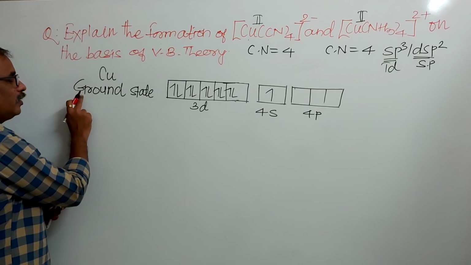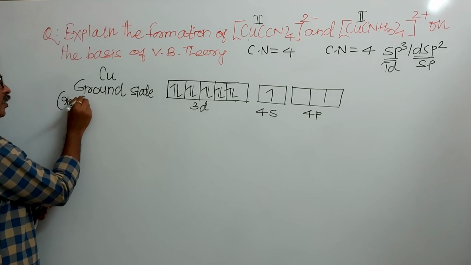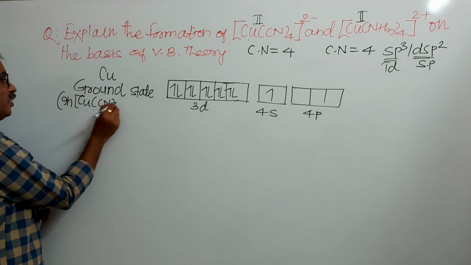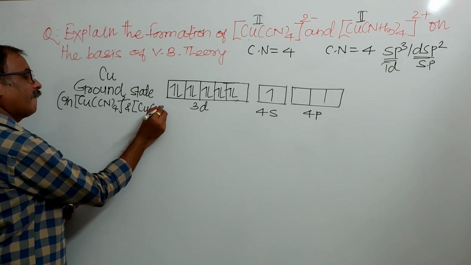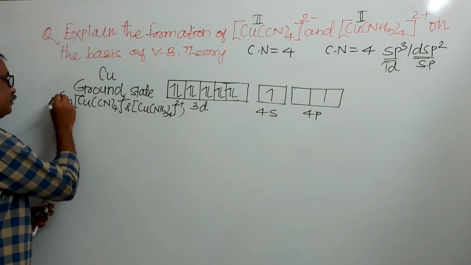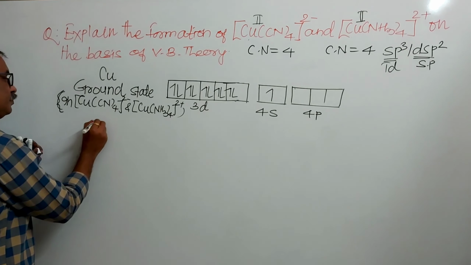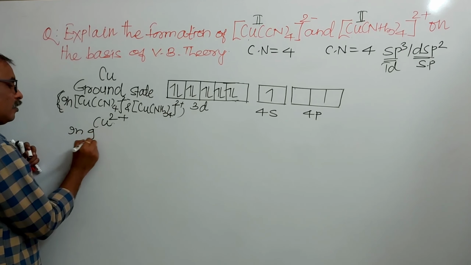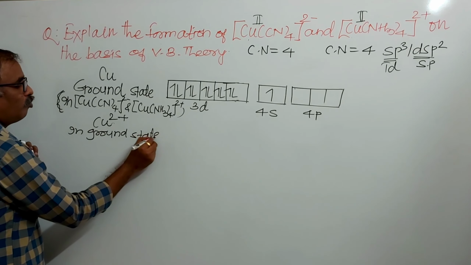So copper at ground state in both the complexes, [Cu(CN)4]2- and [Cu(NH3)4]2+, in both, oxidation state plus 2, that is Cu plus 2 in ground state.